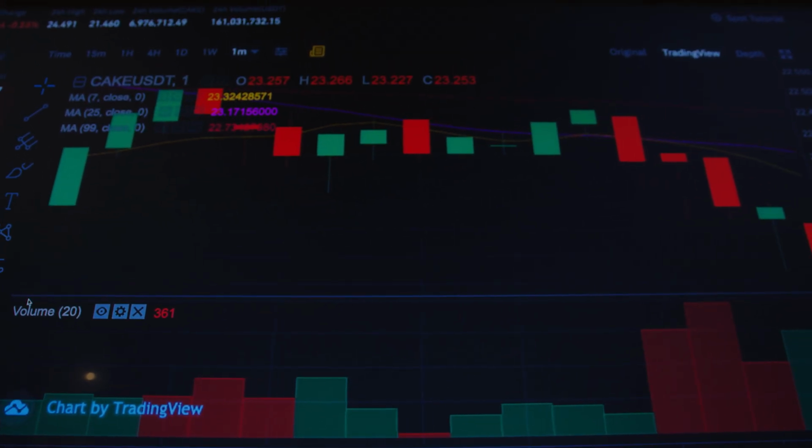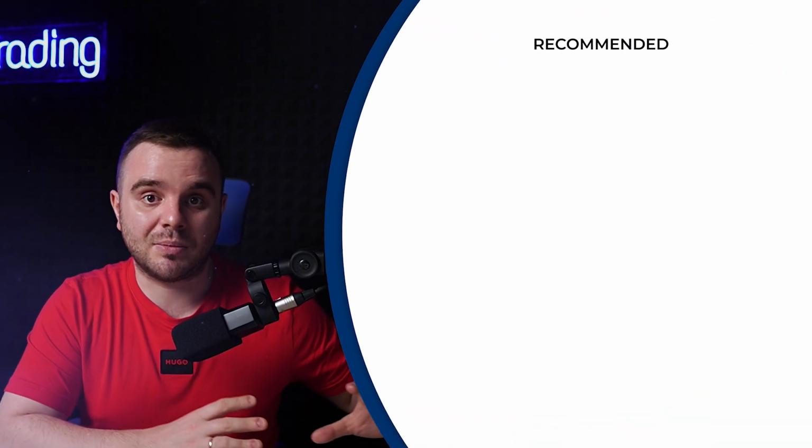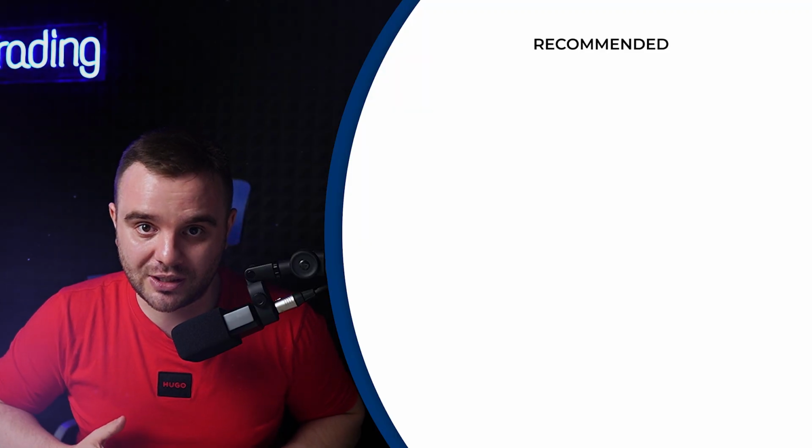SpreadFighter also has additional features that are really cool, but we will cover them in other videos. At this moment, you need to remember that liquidations are not a holy grail. You need to use them together with a whole system, because the entry point is far more important. Liquidation is like a magnet, but you need to take a trade in the proper place.